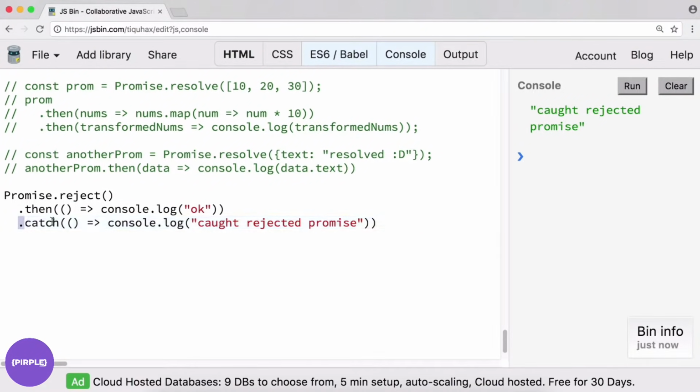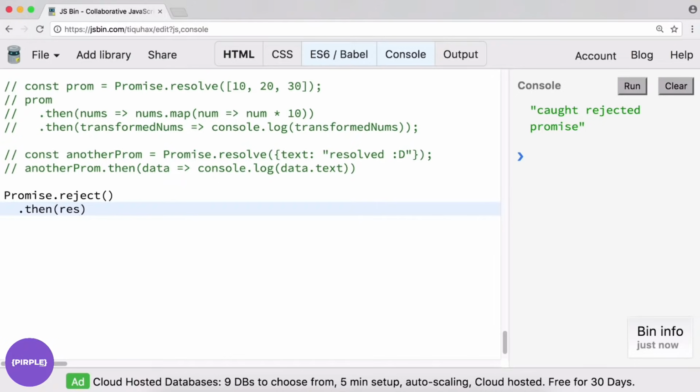We could have caught it a different way, and that is if we pass a second argument to our initial .then statement. That is another way that we can catch rejections. So we could instead have done it this way. We could say, okay, if we get a response, we can return something here, and we'll put this on a separate line.